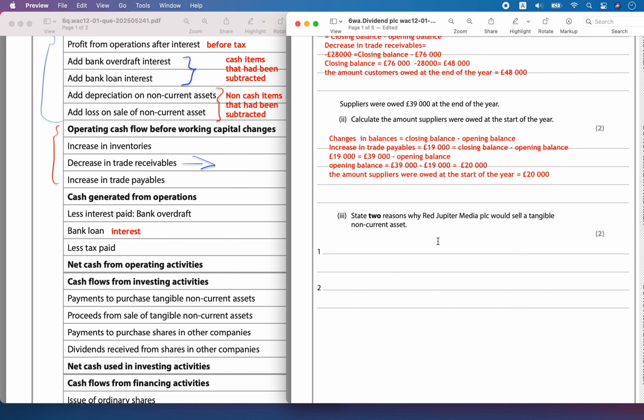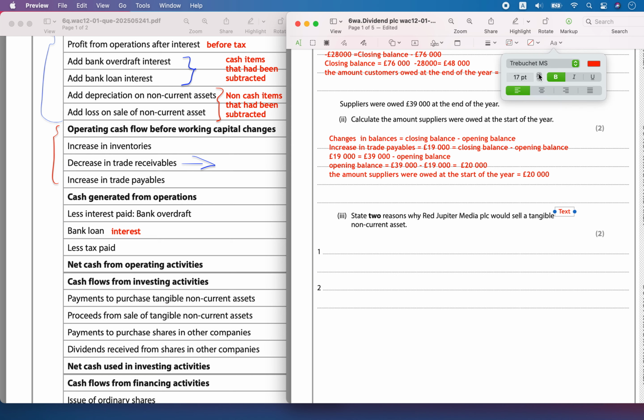Then state two reasons why Red Jupiter Media PLC would sell a tangible non-current asset. A tangible non-current asset is one with a monetary value. For example, it could be equipment, something like that. It could be equipment which has a monetary value.